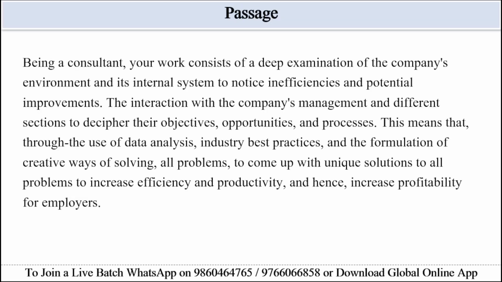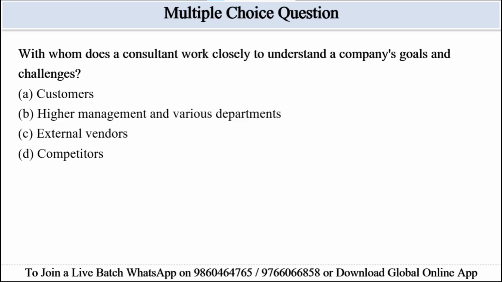So the relevant portion of this passage will be interaction with the company's management and different sections. So we can eliminate option A, which is customers, which is not given in the passage. We also can eliminate option C, external vendors, which is not stated in this passage. Similarly, in case of option D, competitors, it is also not given in the passage. So the best answer will be higher management and various departments. So the correct answer for this question will be option B, higher management and various departments.